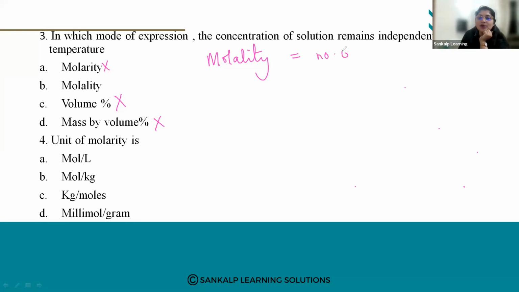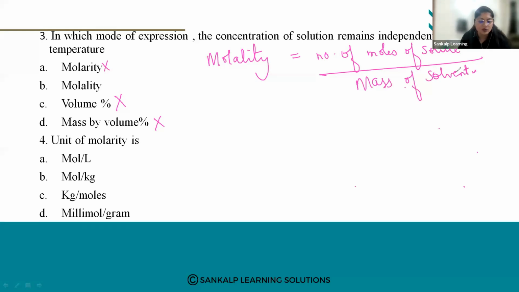Molality is the number of moles of solute divided by the mass of solvent in kg, right? So number of moles of solute divided by mass of solvent in kg. How is it given? Molality is given as small m.